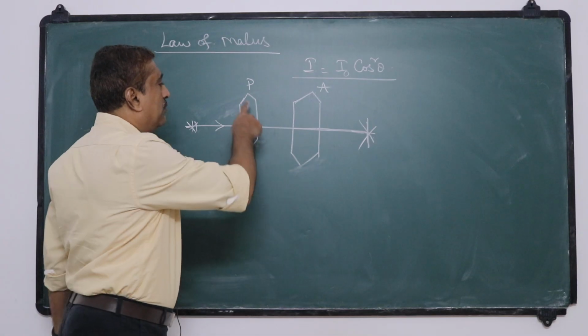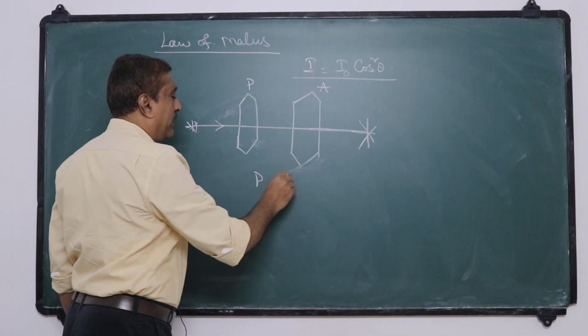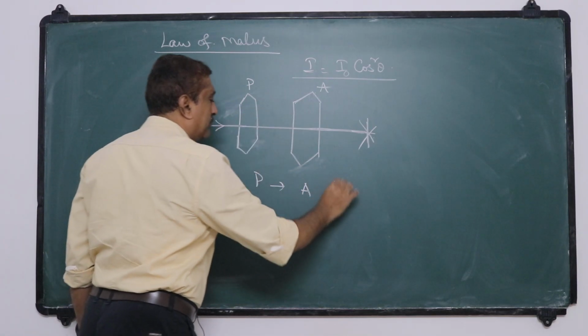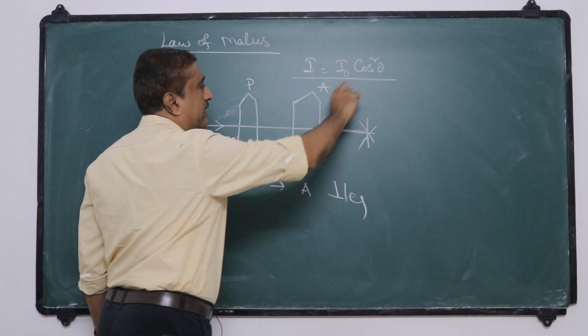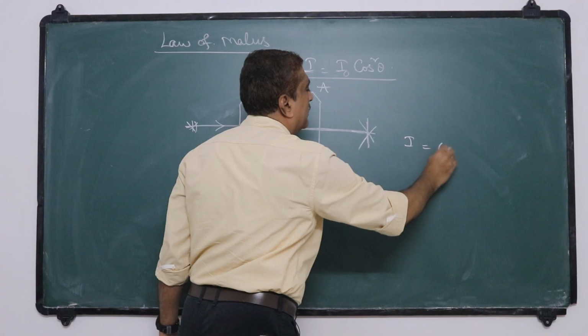If the polarizer and analyzer are perpendicular, then theta is 90 degrees and I is equal to 0.